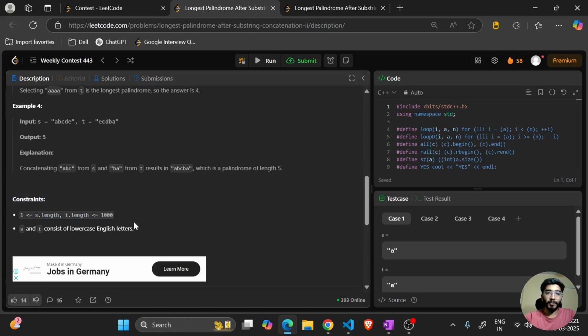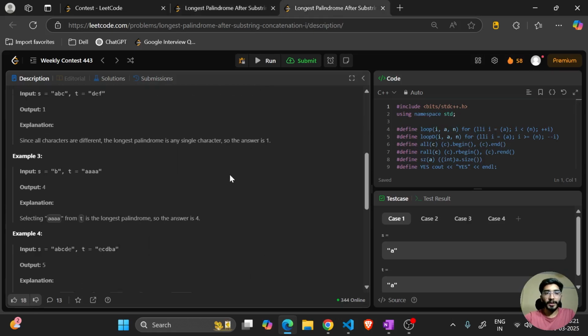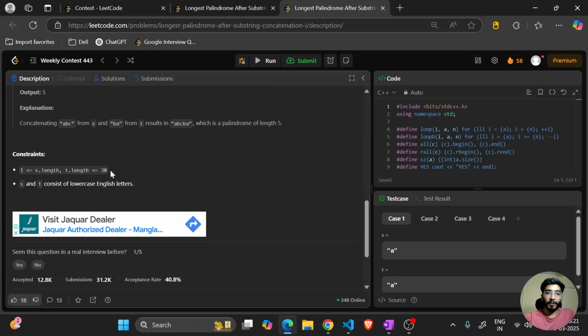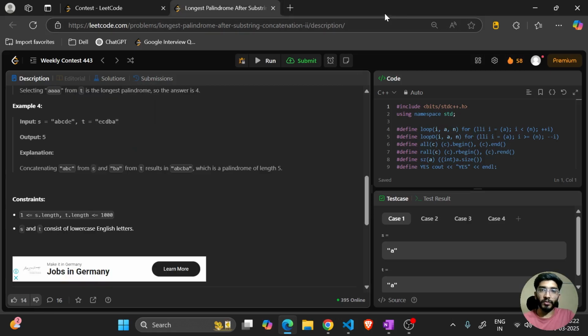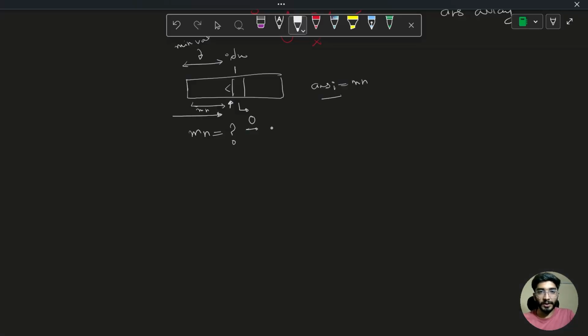The constraints are up to 1000 for the length of s and t. Similarly, the constraints in problem B are up to 30 only. So in problem B, you can go with some brute force by generating all substrings and then checking whether they are palindromic or not. And if they are palindromic, you can take the maximum of the lengths of all possible palindromic substrings.